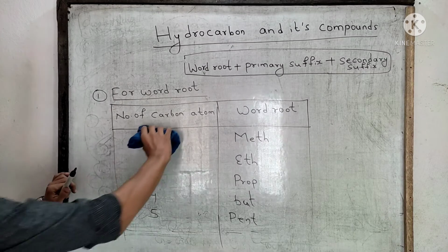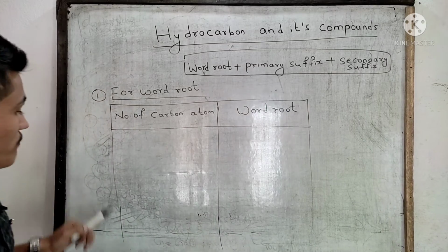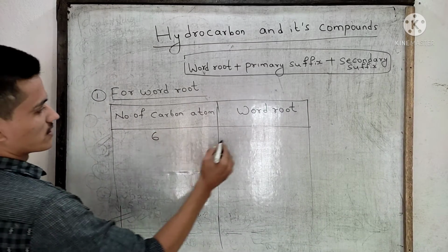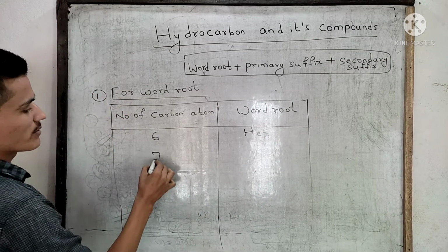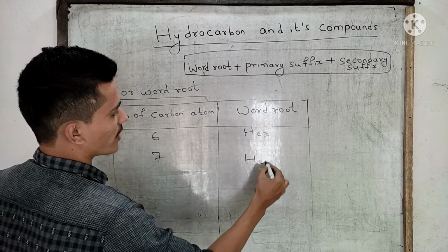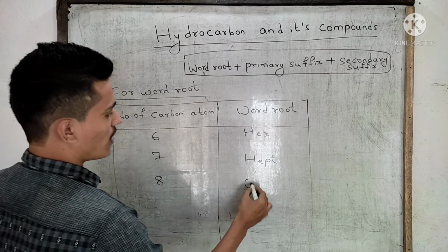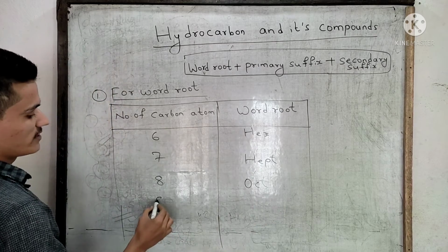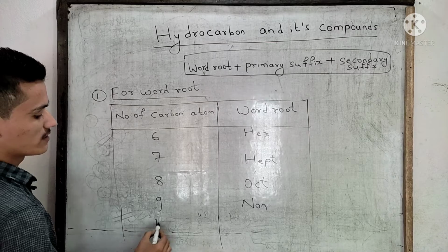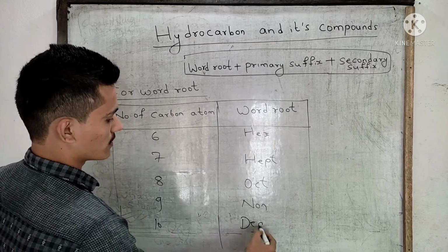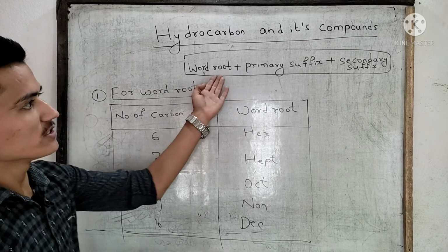Now this is very important. If the number of carbon atoms is 6, then the word root will be hex. If 7, the word root will be hept. If there are 8 carbon atoms, oct. 9, then non. 10, then dec. You have to follow this trend, you have to follow this rule.